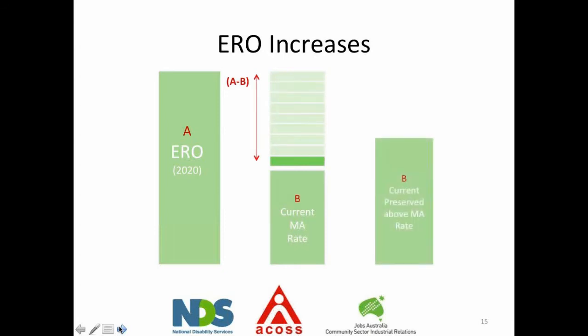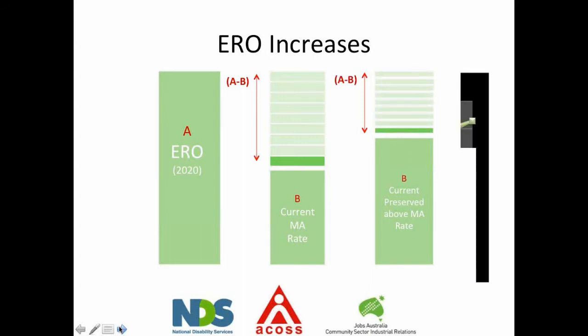Where we have a preserved above modern award rate, we can see a different situation there, and that's going to be the situation for most workers in New South Wales. We take away B from A, and we add 1/9 of the difference. So there, as you can see, someone on a current preserved above modern award rate is always going to remain above the person on the modern award rate. They're going to see increases every year, all the same. That increase is just going to be smaller.